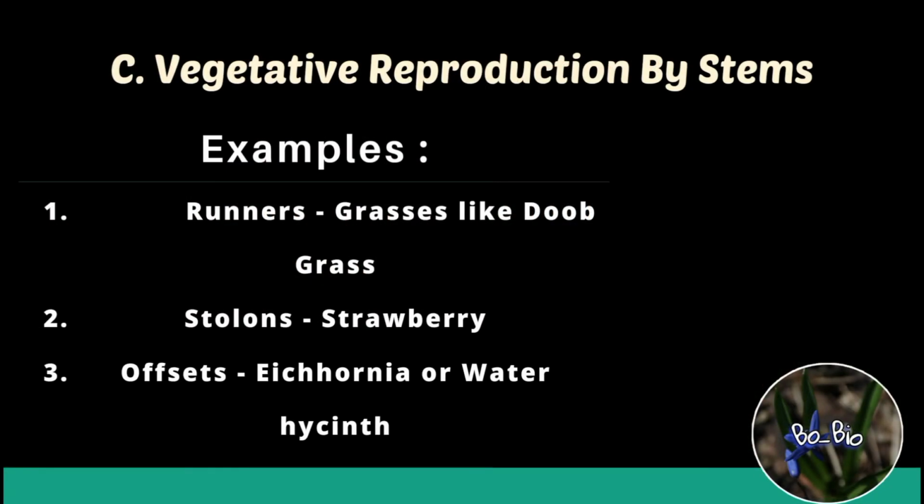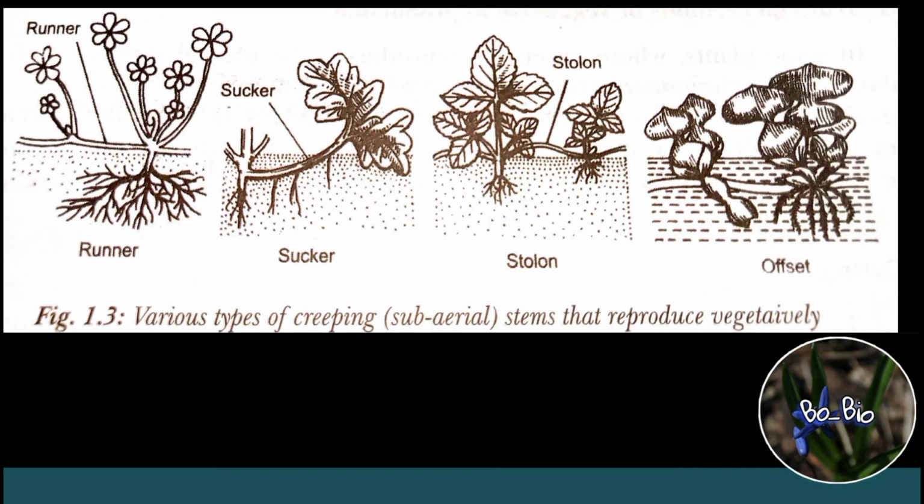The next is vegetative reproduction by creeping stems. Here, the creeping stems like runners, stolons, and offsets develop from the base of an old shoot. They grow horizontally for some distance and give rise to new shoots, which grow vertically upward. Finally, they detach themselves from the main plant and form independent plants. The example of runner can be grasses like dub grass. The scientific name of dub grass is Cynodon dactylon. The example of stolon can be strawberry, whereas the example of offsets can be Eichhornia or water hyacinth, also known as terror of Bengal.